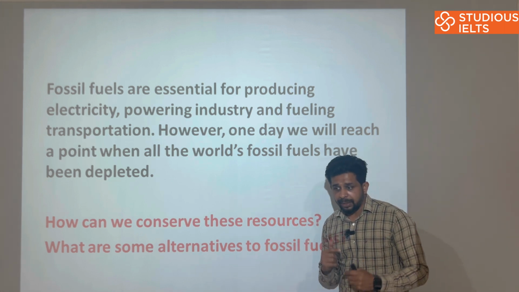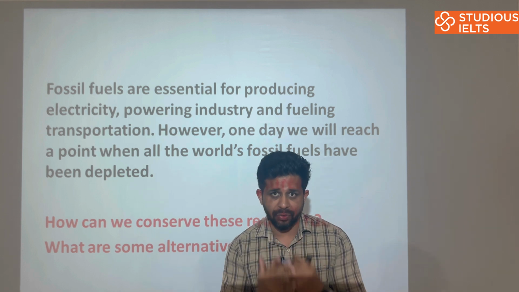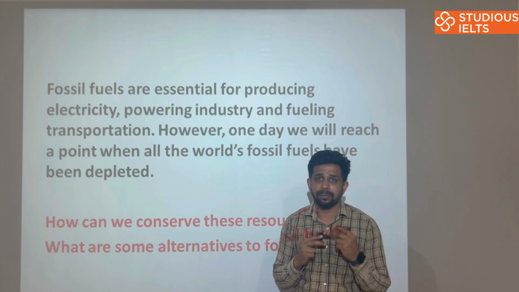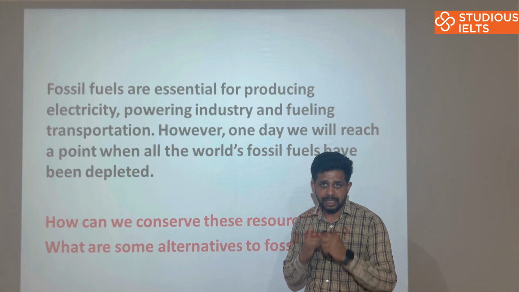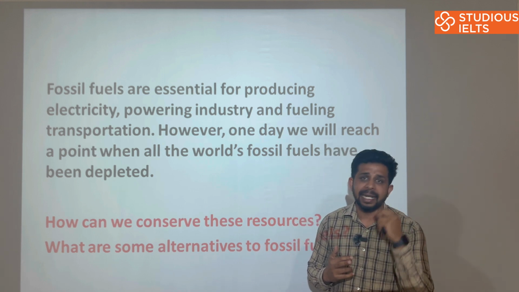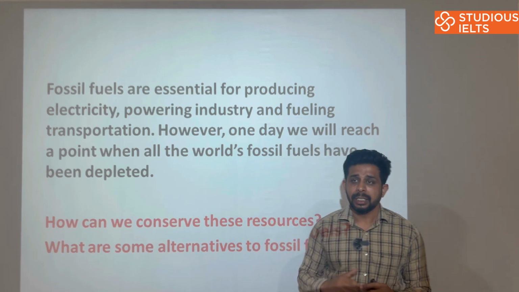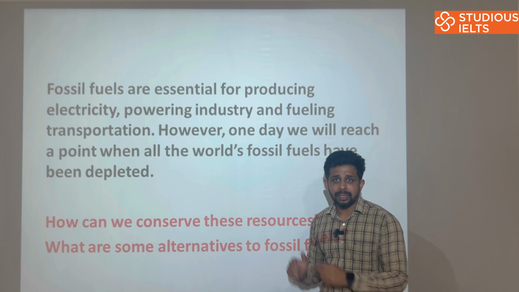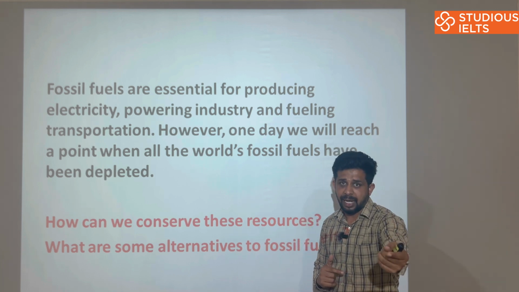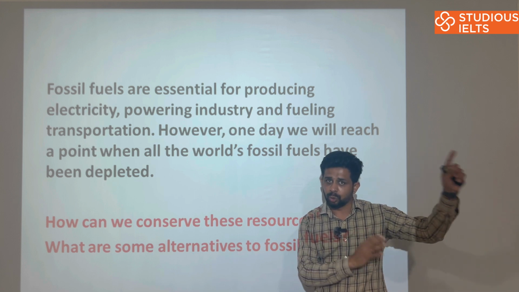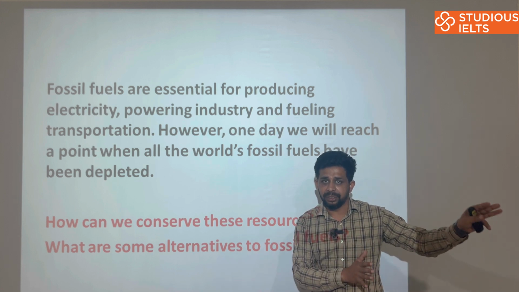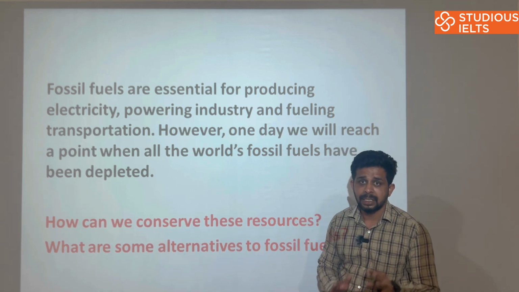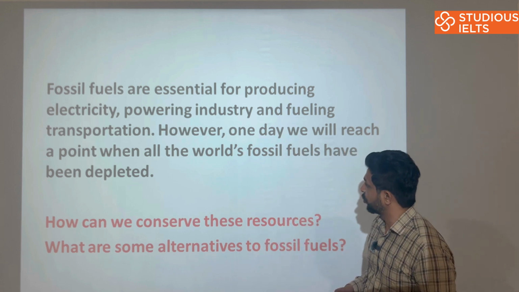Well, before we move further into the workshop, I have a number of tasks for you. Because you know your essay is evaluated on four basic parameters of writing evaluation: task achievement, coherence and cohesion, lexical resource, and grammatical range and accuracy. So I want you to keep all these parameters in front of you before you start writing your essay, because in this workshop I am going to make you write your own essay along with me. So you should know those parameters. If you don't, we have separate videos related to those parameters on our YouTube channel. So please watch that before you are solving such essays. It is really going to be helpful for you guys.